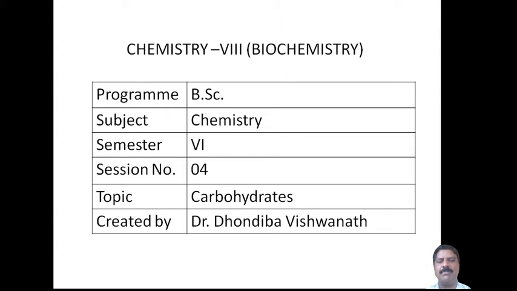Today I am going to discuss the fourth session of Chemistry 8, Biochemistry, that is the carbohydrates of 6th semester BSc.